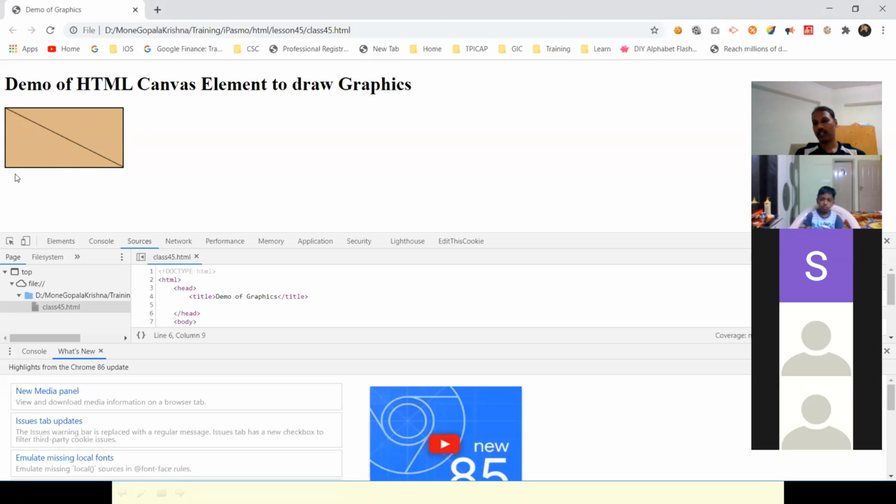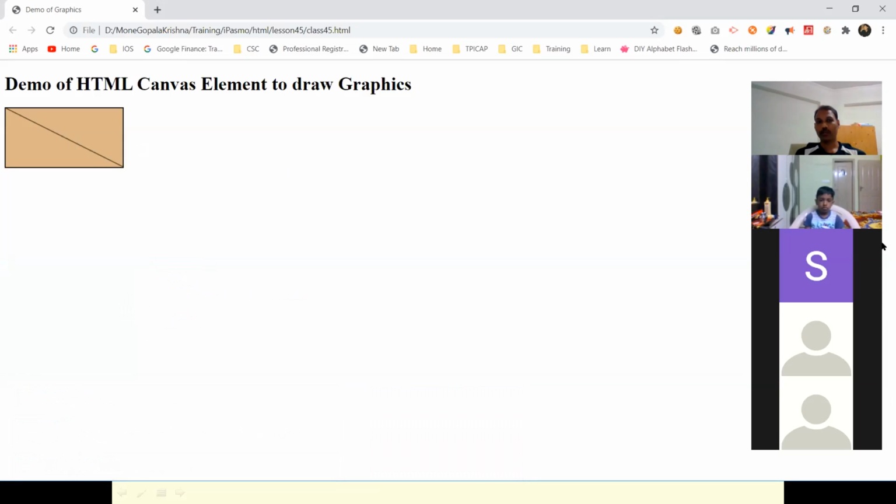Similarly, the line can start at any point and end at any point of the canvas. Yes, you can play around with this one. Using this code, you can draw more lines and make a picture. Yes, it's like a picture. That's what I wanted to tell you all now.